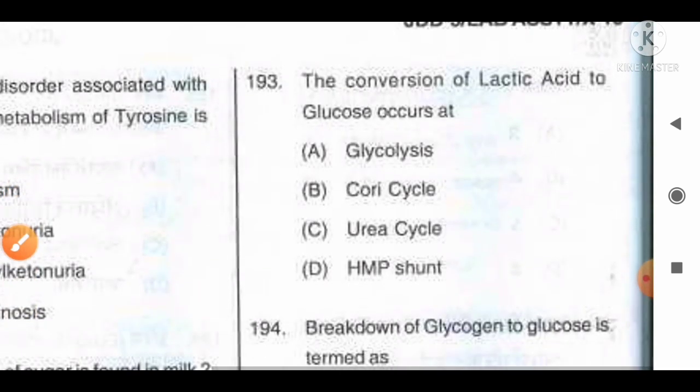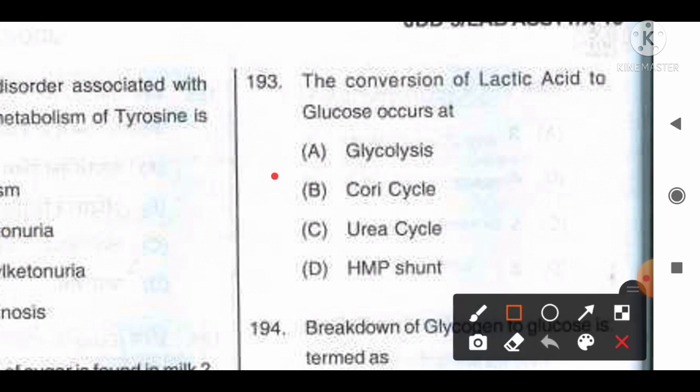193. The conversion of lactic acid to glucose occurs at option A glycolysis, B Cori's cycle, C urea cycle, D HMP shunt, hexose monophosphate shunt. And the correct answer for this question is option B Cori's cycle, where the conversion of lactic acid to glucose occurs. It occurs particularly in the liver. Cori's cycle occurs in the liver. That you can also remember for this question.